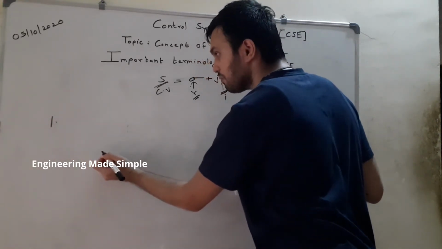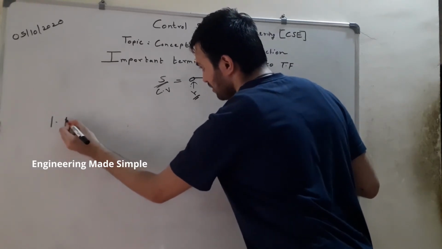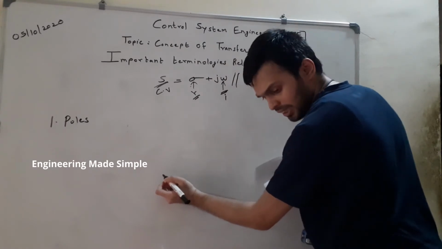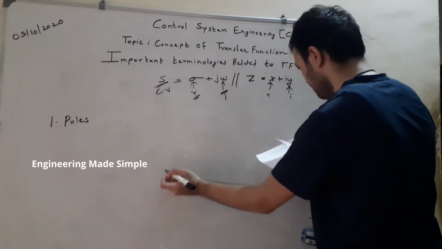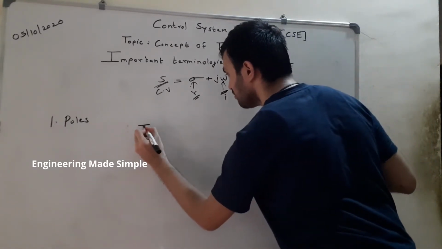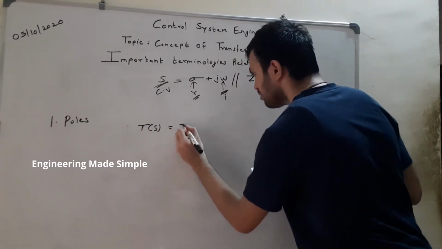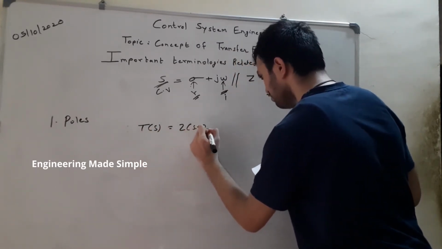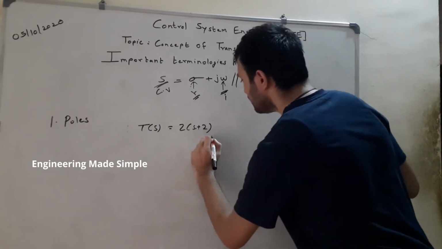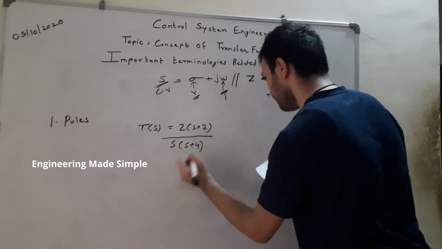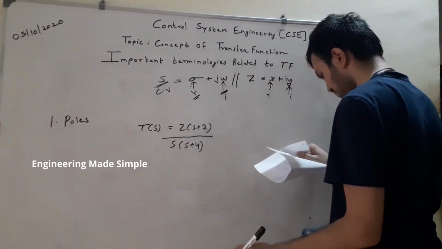The first terminology related to the transfer function is poles. Now what are the poles of a transfer function, and how do we find them? Let's say I have a transfer function denoted by T of s is equal to 2 into s plus 2, divided by s into s plus 4.